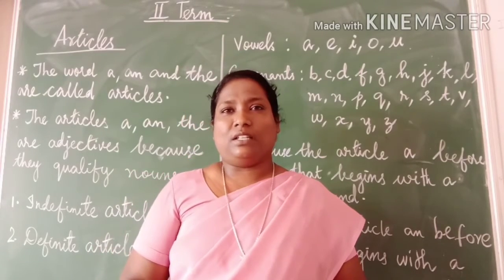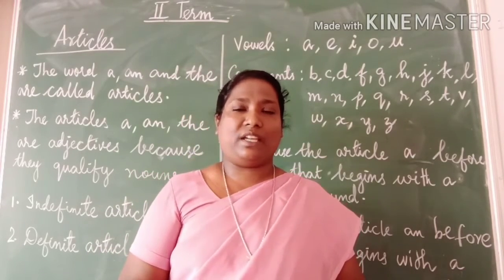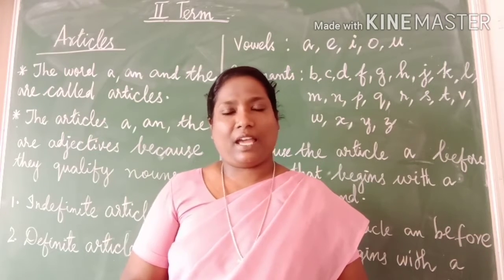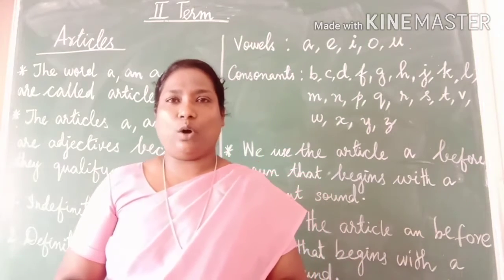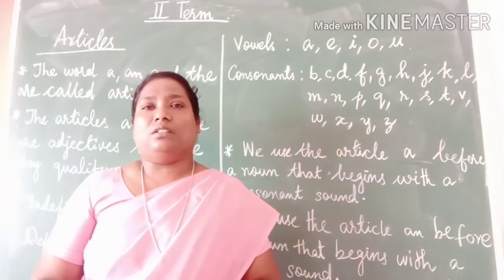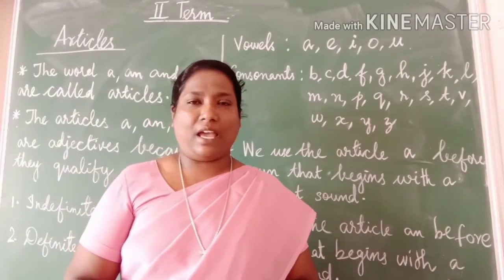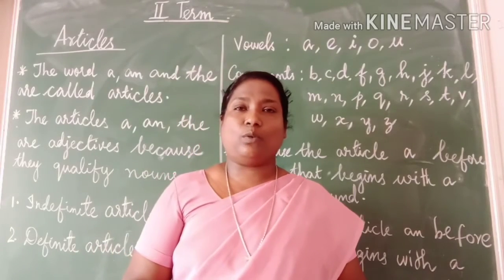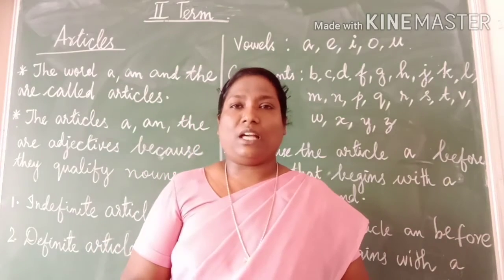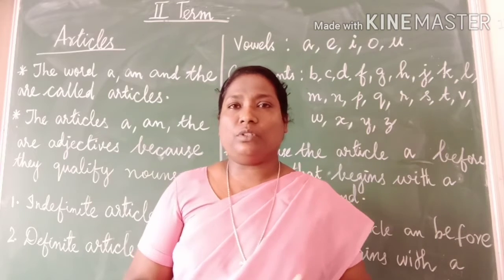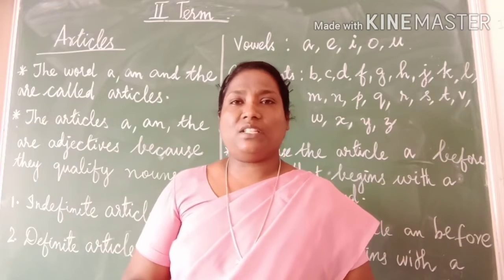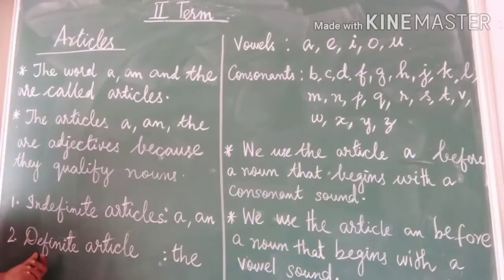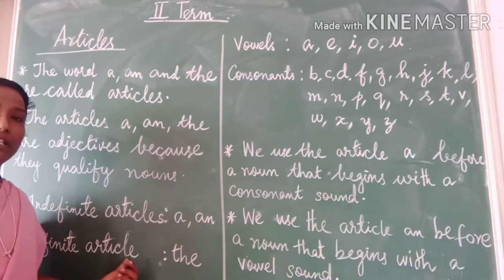So today, let's start with the chapter 8 article. The words a, an, and the are called articles. The articles a, an, and the are adjectives because they qualify nouns. The articles can be divided into two. The first, indefinite articles a and an, and the second, definite article the.